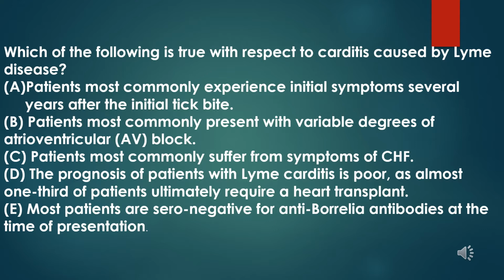C. Patients most commonly suffer from symptoms of CHF. D. The prognosis of patients with Lyme carditis is poor, as almost 1/3 of patients ultimately require a heart transplant. E. Most patients are seronegative for anti-Borrelia antibodies at the time of presentation.